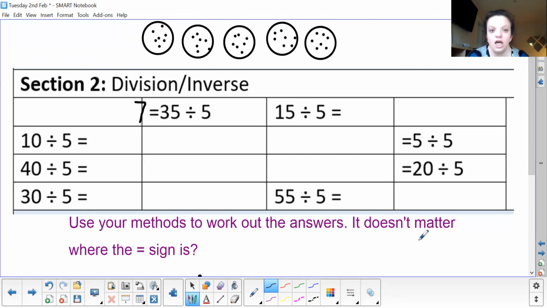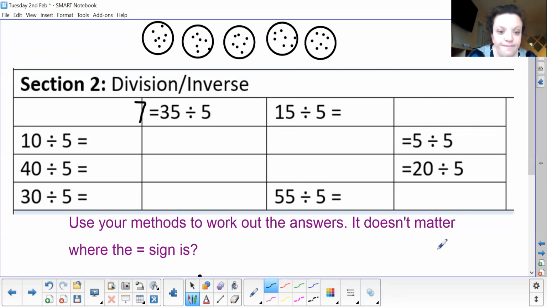Okay, fantastic. Now I can also do my division in other steps because I can count how many groups of 5 I can make in 35. So let's count in 5s until we get to 35. 5, 10, 15, 20, 25, 30, 35. So again, we make 7.